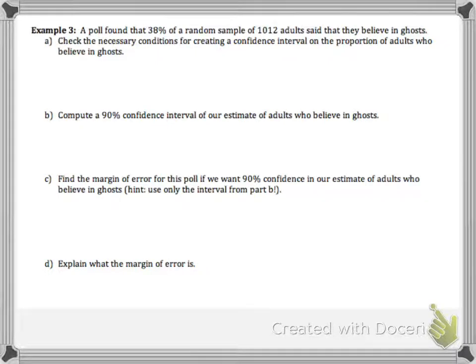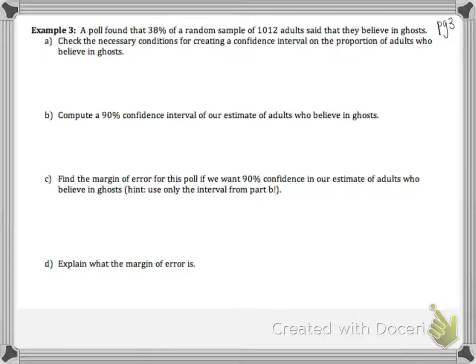Okay, this is example 3 on page 3 of our unit 3 packet. It's a lot of threes. So this says a poll found that 38% of a random sample of 1,012 adults said they believe in ghosts. Check the necessary conditions for creating a confidence interval on the proportions. Okay, so the conditions were success-failure, the independence randomization, and the 10% condition.